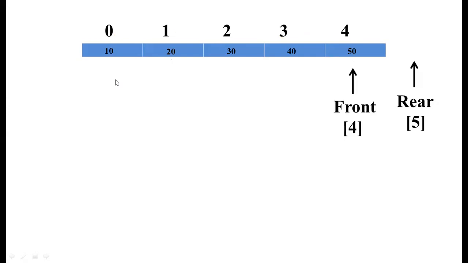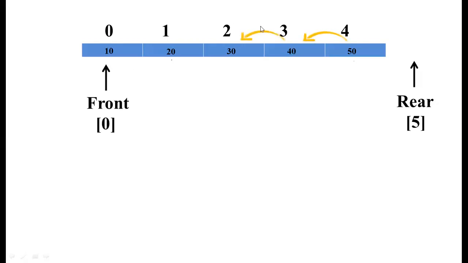So here, once after deleting the first element, what we need to do? We need to shift all the elements like this. So the 50 will be moving to the third location, 40 will be moving to the second location, 30 will be moving to the next one, and 20 will be moving to the 0th location. So that's the process. So deletion of a front element is nothing but the need to shift all the elements in the queue line and automatically rear also.